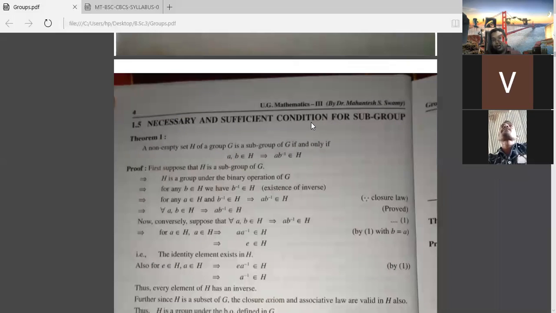Now we'll go for the necessary and sufficient condition for a subgroup. Why are we doing this? In some cases, you are not proving directly. Instead of proving the group, where you have to satisfy four properties, if you prove this statement instead, then there is no need to prove the previous one. It is not necessary to prove the four properties. That's why here you are taking some of the properties. Okay, this you are using in the problems.